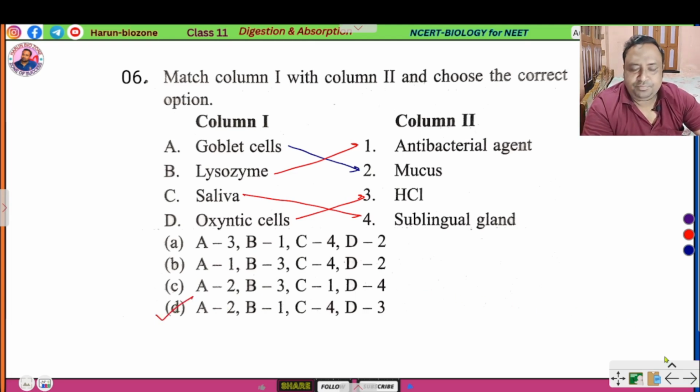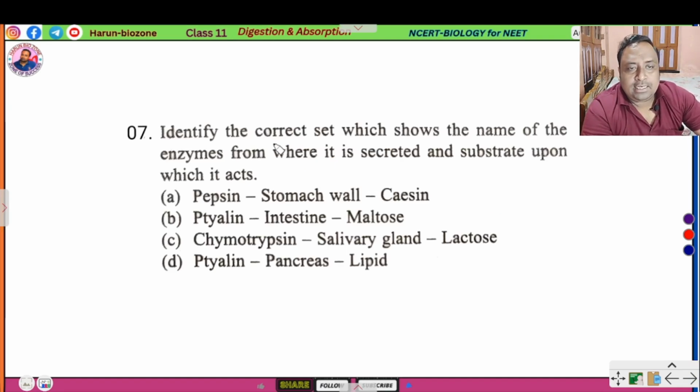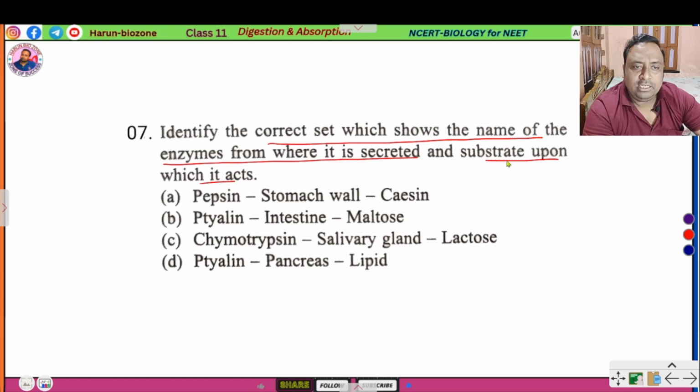Next question. Identify the correct set which shows the name of the enzyme, where it is secreted from, and the substrate upon which it acts. The substrate means protein, lipid and carbohydrate. So this is the name of the enzyme, this is the substrate, and this is the source.